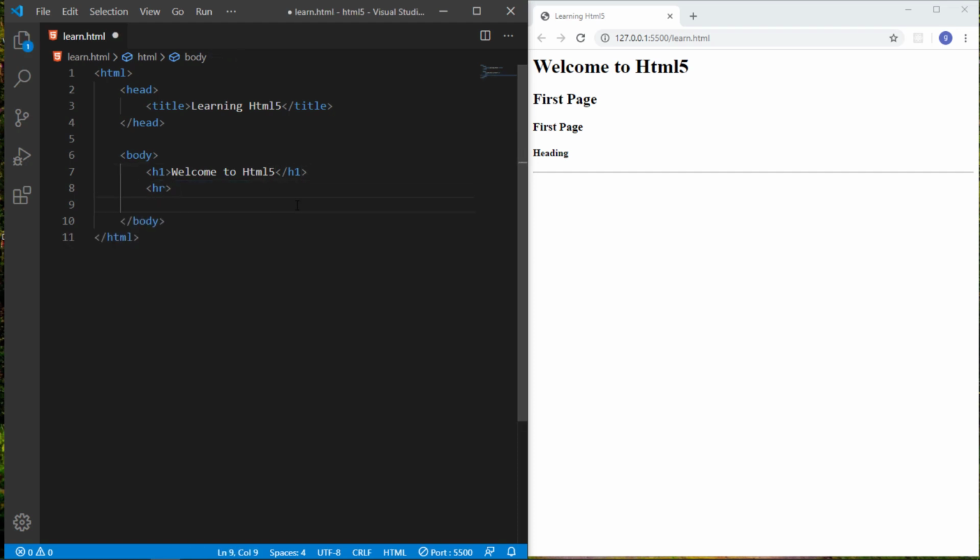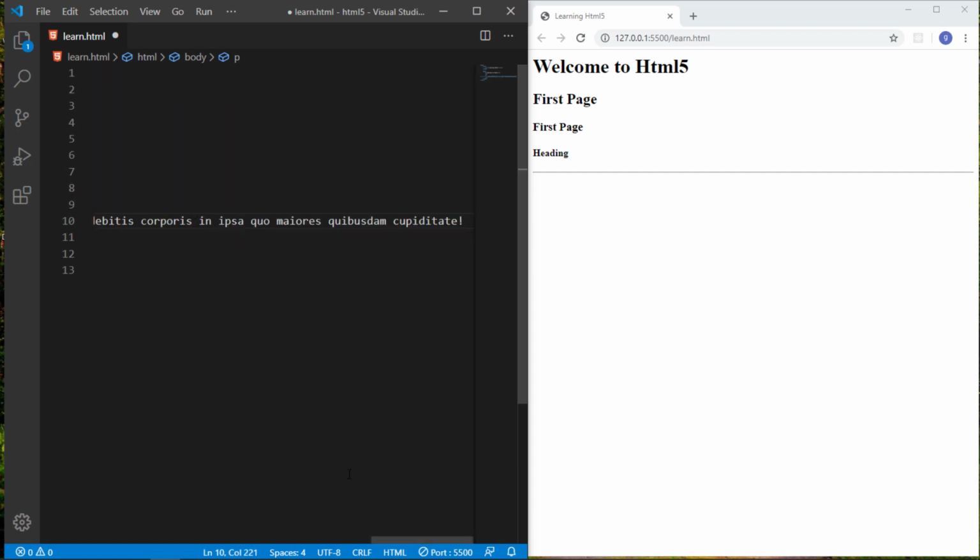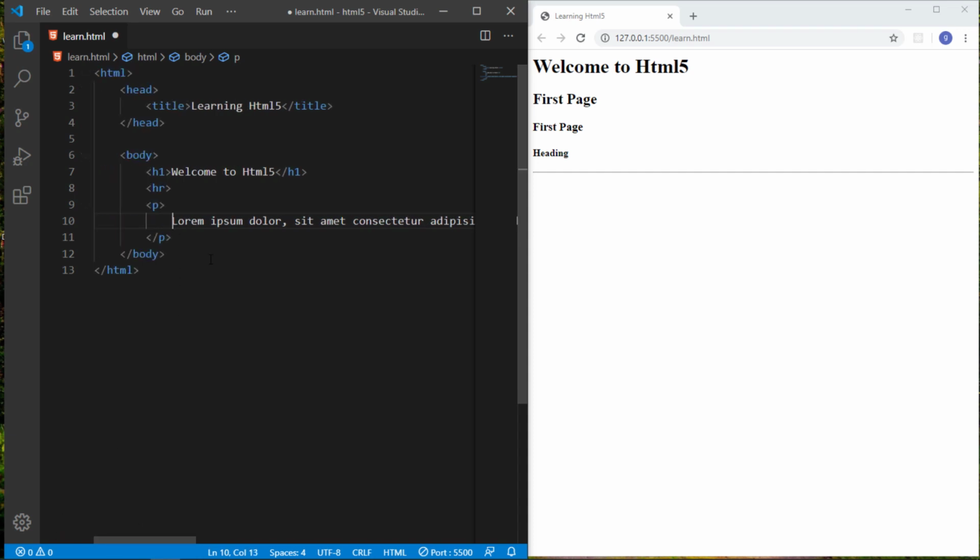And for writing a paragraph, HTML gives us a p tag. Whatever you want to write as a paragraph, you can write like this. And Visual Studio Code gives us another Emmet abbreviation shortcut, lorem. If you write lorem 30, it will give us 30 words, and just press enter. You can see it gives us 30 different words of lorem text.